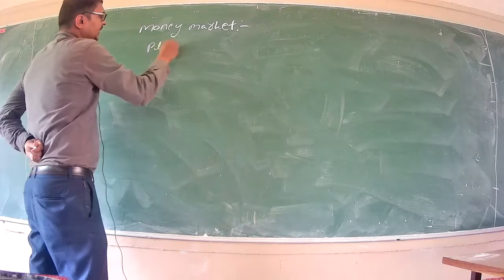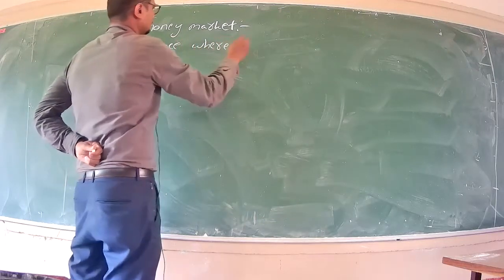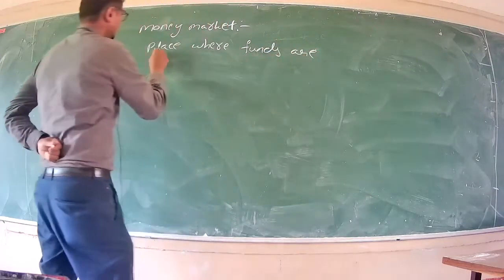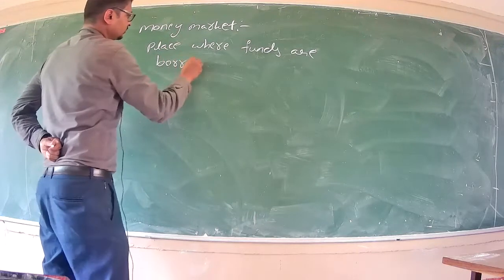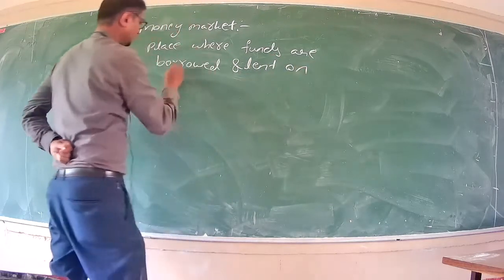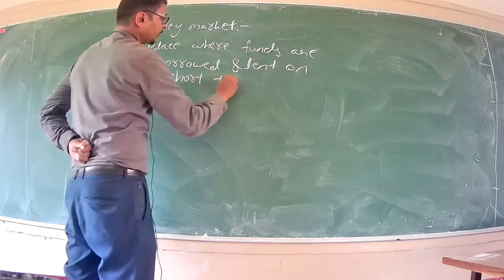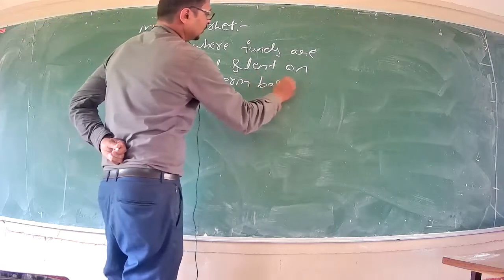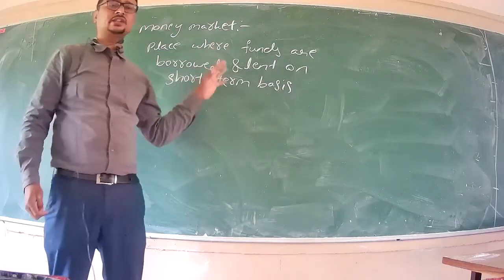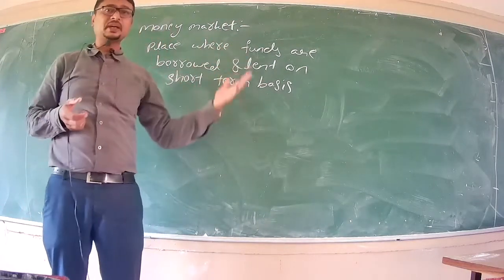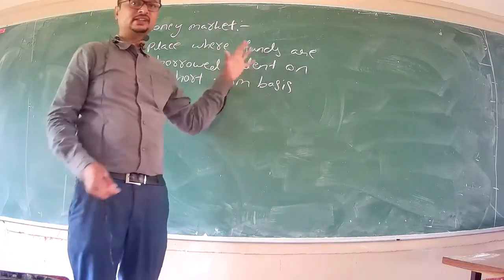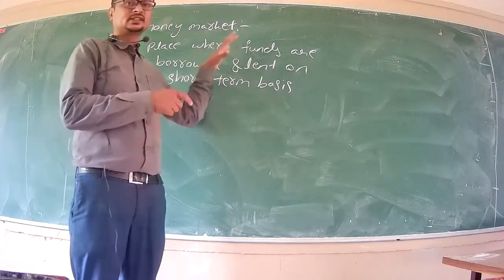is the place where funds are borrowed and lent on a short term basis. That means within a year, the entire transaction should be completed. The borrowing and paying back everything should be completed within a year. And the minimum period may be overnight, etc. You will get to know once we discuss further, right?